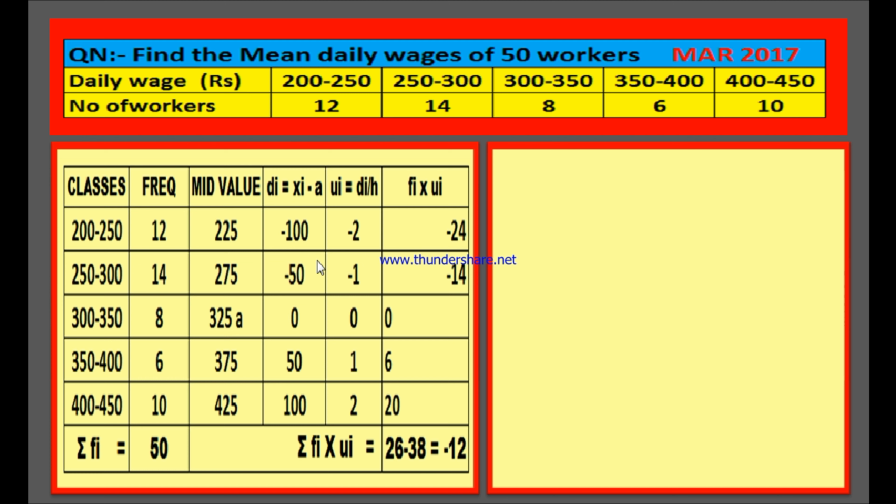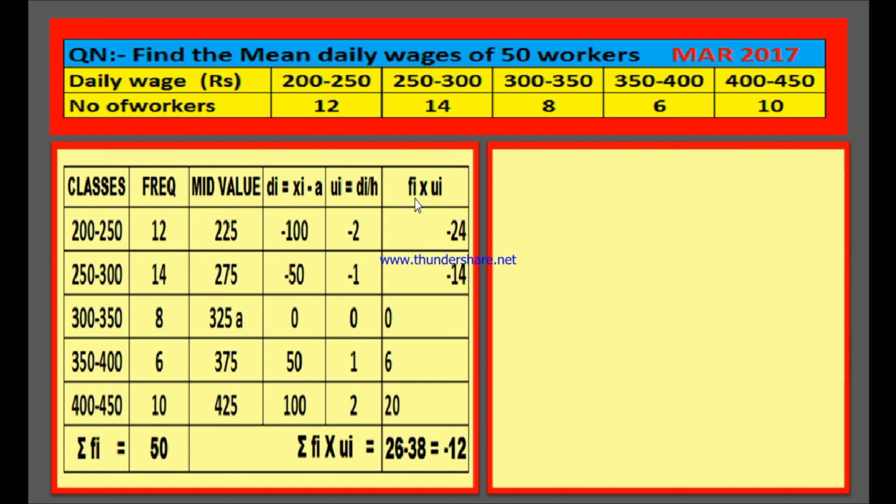After getting the deviation, the next column is for step deviation ui. ui is equal to di divided by h. Here h, the height of the class, is 50. 0 by 50 is 0. Minus 50 by 50 is minus 1. Minus 100 by 50 is minus 2. And 50 by 50 is plus 1. 100 by 50 is 2.